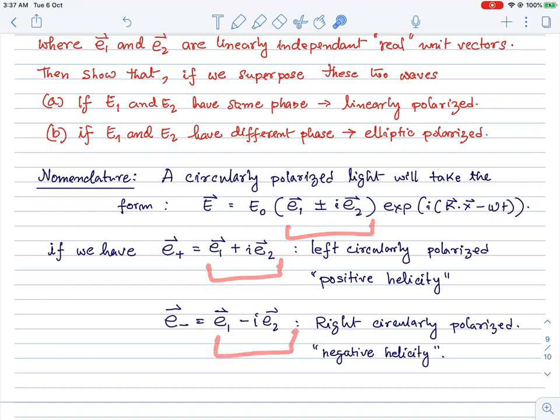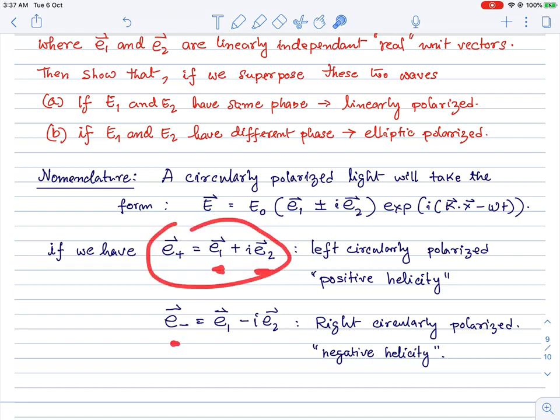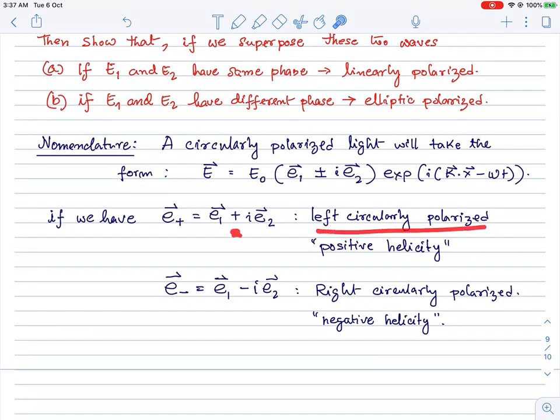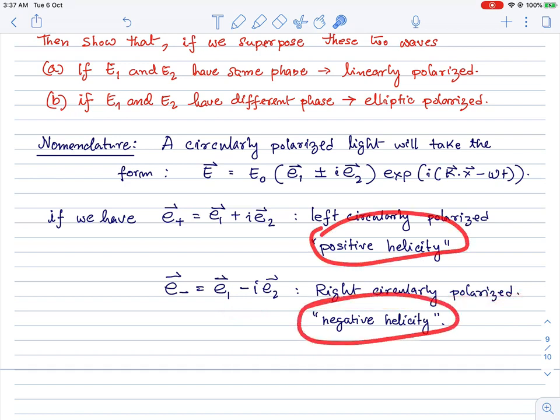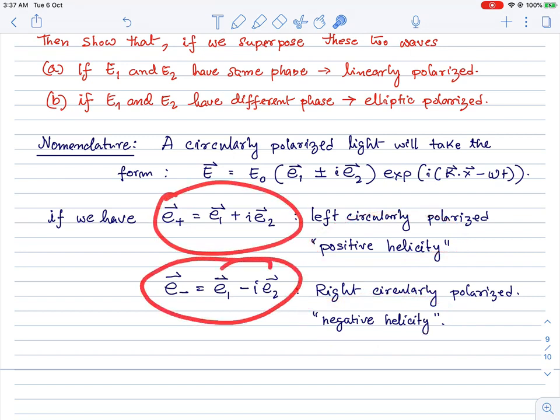So depending on that sign between B1 and B2, we can have two directions. One is E1 plus iE2 and the other is E1 minus iE2. So both these cases will be circularly polarized. I am talking about the direction of the complex vector, which is E0. That direction can be E1 plus iE2, or E1 minus iE2 in the complex notation. The one with the plus sign is called left circularly polarized. This is just a terminology. And the one with the minus sign is called right circularly polarized light.